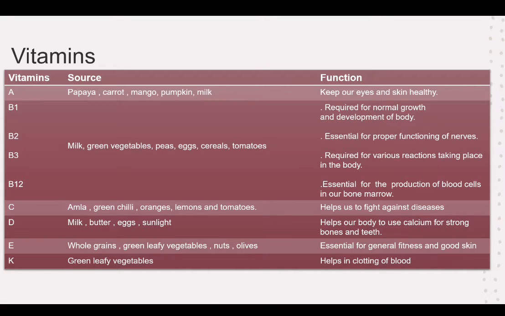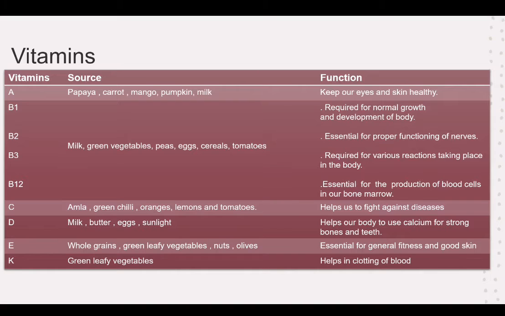Now vitamin B1, B2, B3 and B12 have the same sources, but their functions are a little bit different. Milk, green vegetables, peas, eggs, cereals, and tomatoes are some sources of vitamin B1, vitamin B2, vitamin B3 and vitamin B12.